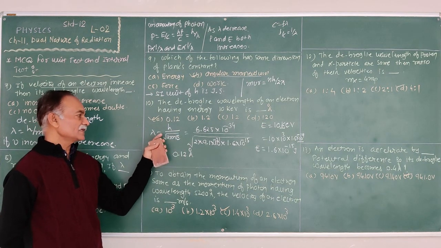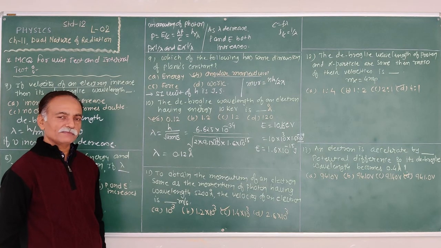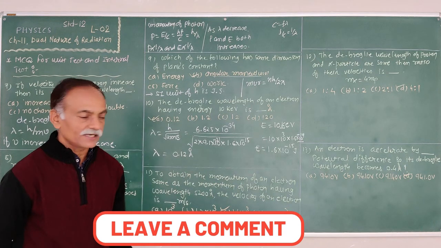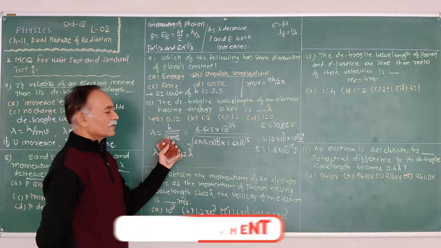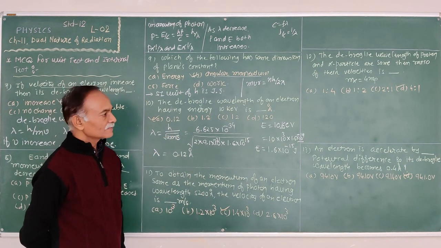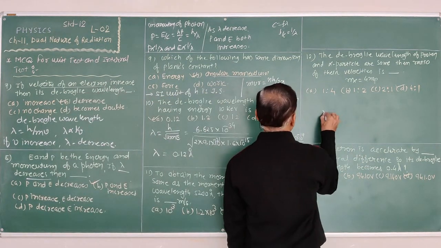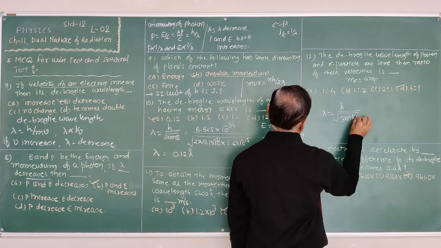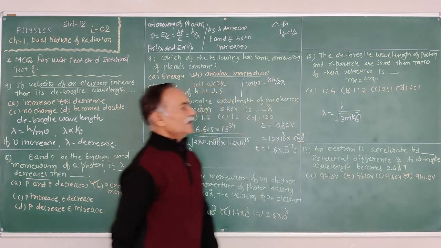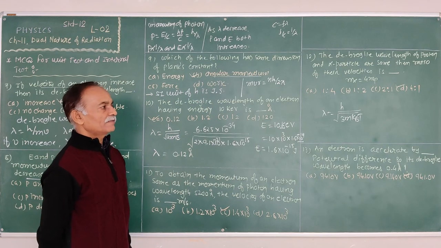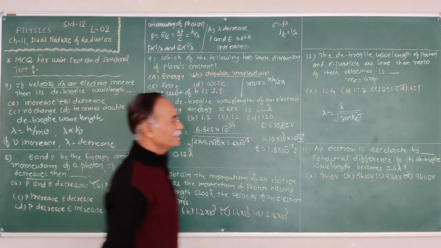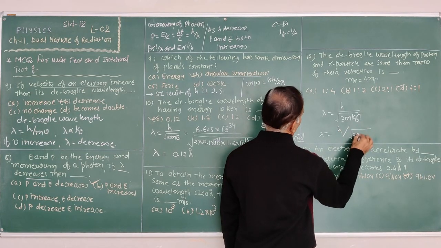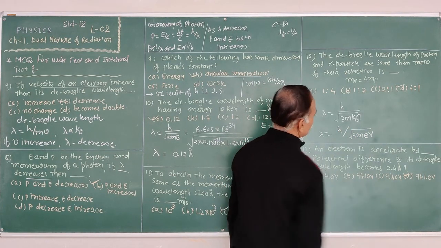One relates to the energy: lambda is equal to h upon under root of 2mE. Second, relating to the temperature, as we discussed in an earlier numerical: lambda is equal to h upon under root of 3 m kB T. And one more equation relates the wavelength to the potential difference: lambda is equal to h upon under root of 2 meV.